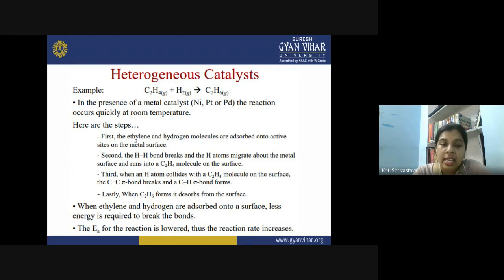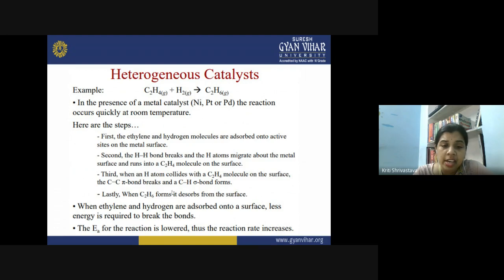Firstly, the ethylene and the hydrogen molecules are adsorbed onto the active site of the metal surface. In the second step, the hydrogen bond breaks, and the hydrogen atoms migrate about the metal surface and run into an ethylene molecule on the surface. In the third step, when the hydrogen atoms collide with the ethylene molecule on the surface, the carbon-carbon pi bond breaks, and carbon-hydrogen sigma bonds are formed. And in the last step, when the C2H6 is formed, it is desorbed from the surface of the catalyst.